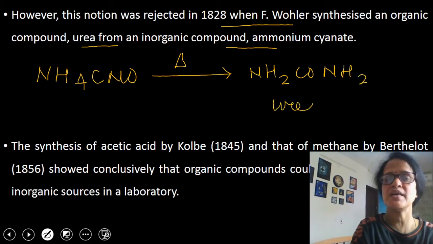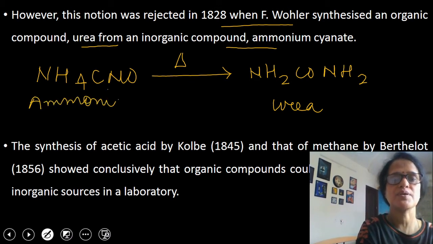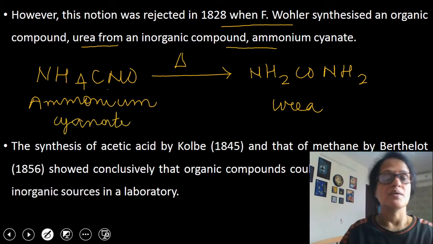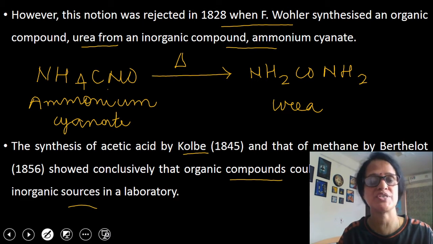So ammonium cyanate, an inorganic compound, on heating was converted into an organic compound urea. After that, synthesis of acetic acid by Kolbe and that of methane by Berthelot showed that organic compounds could be synthesized from inorganic sources in the laboratory.